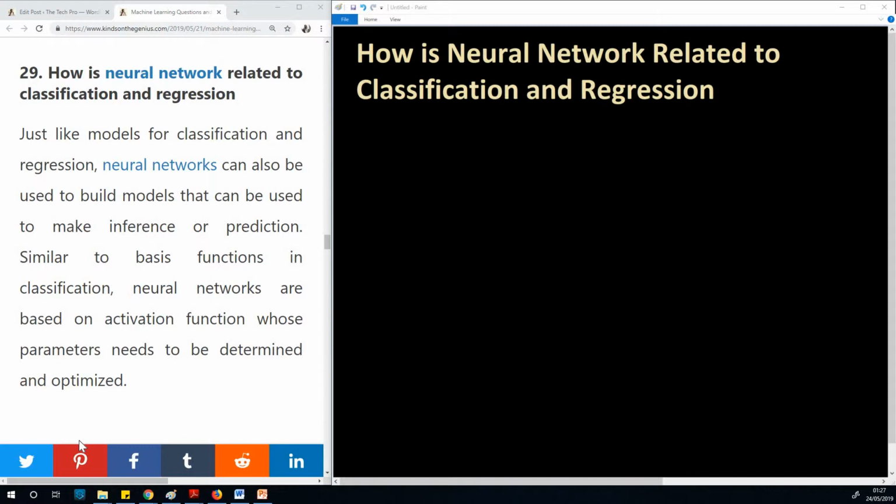In fact, when I was making up this question, I was really very excited because I never thought of it before now. But interestingly, everything under AI actually connects. Neural network, physiologic, genetic algorithm, supervised learning, non-supervised learning, everything kind of relates together in one way or the other. So now let me explain how neural network relates to classification and regression.